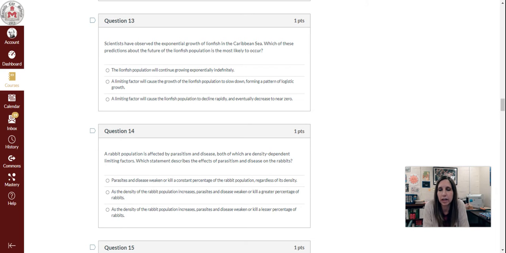Scientists have observed the exponential growth of lionfish in the Caribbean Sea. Question 13. Which of these predictions about the future of the lionfish population is the most likely to occur? A. The lionfish population will continue growing exponentially indefinitely. B. A limiting factor will cause the growth of the lionfish population to slow down, forming a pattern of logistic growth. C. A limiting factor will cause the lionfish population to decline rapidly and eventually decrease to near zero.